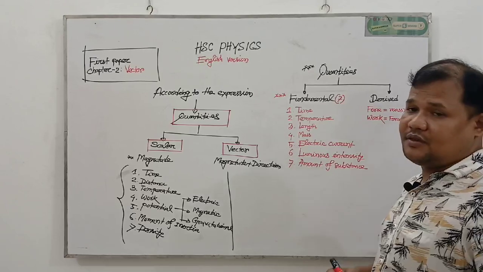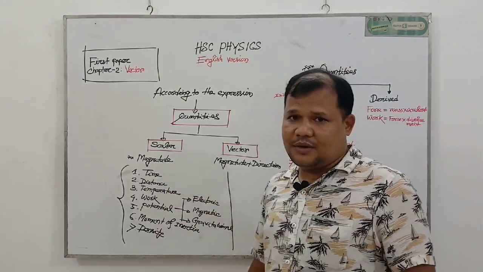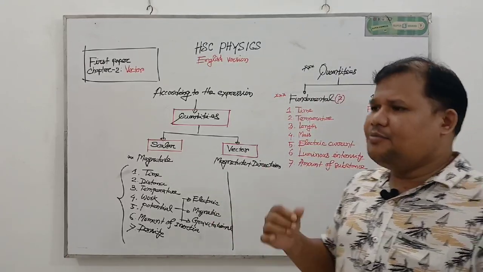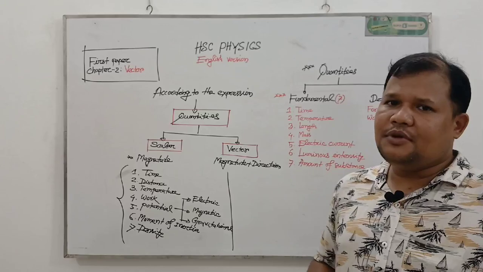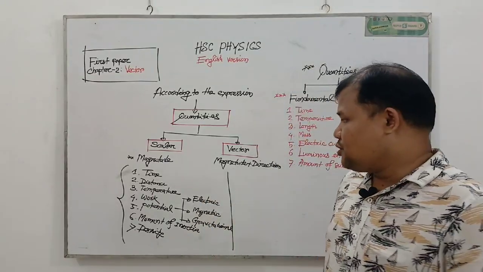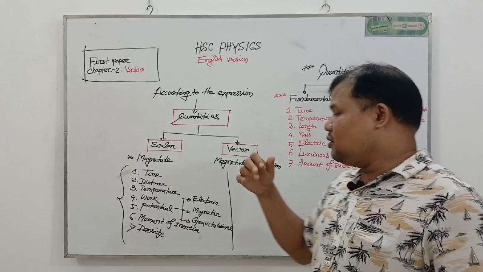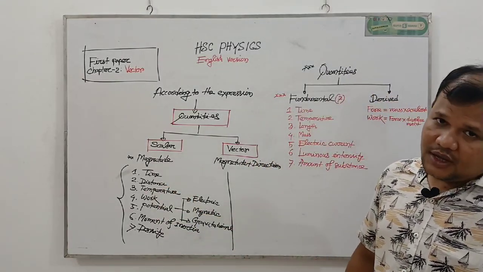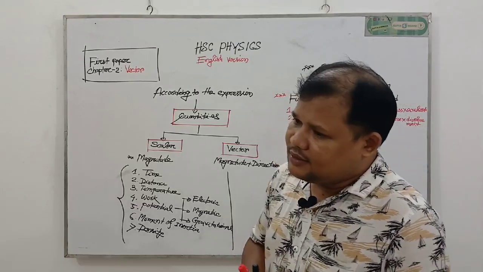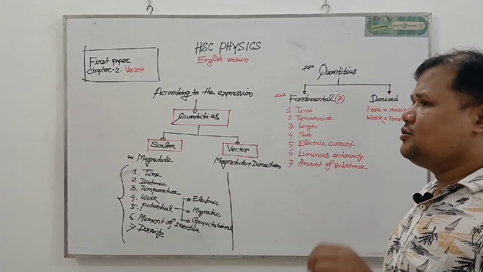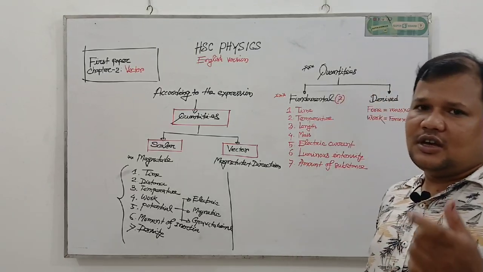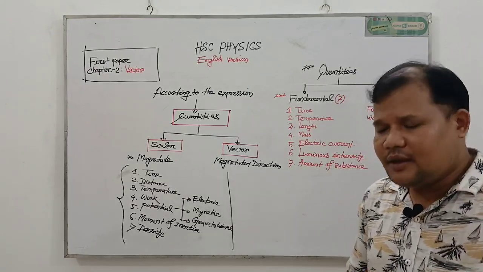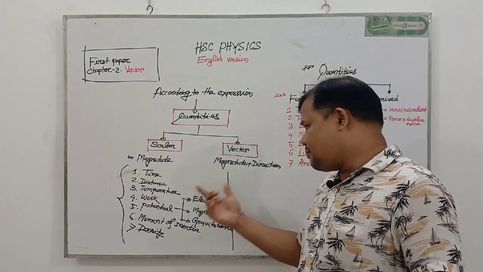Because we can express time only with the help of its magnitude. Suppose now the time is 9 p.m. or 9 a.m. 9 p.m. or 9 a.m. is the magnitude of the time, so there is no need for any other information to express time perfectly. My dear student, distance also is a scalar quantity. Why is distance a scalar quantity? Suppose the distance between Rangpur and Dhaka is 250 kilometers. 250 is the magnitude of the distance, so we can describe it perfectly and clearly